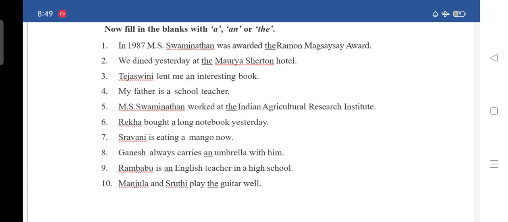Next, ninth, Ram Babu is an English teacher in a high school. In the blank you have to write an. Tenth, Manjula and Shruti play the guitar well. In the tenth blank you have to write the. So I hope you all have understood this, and I want you to write them neatly without any spelling mistakes.